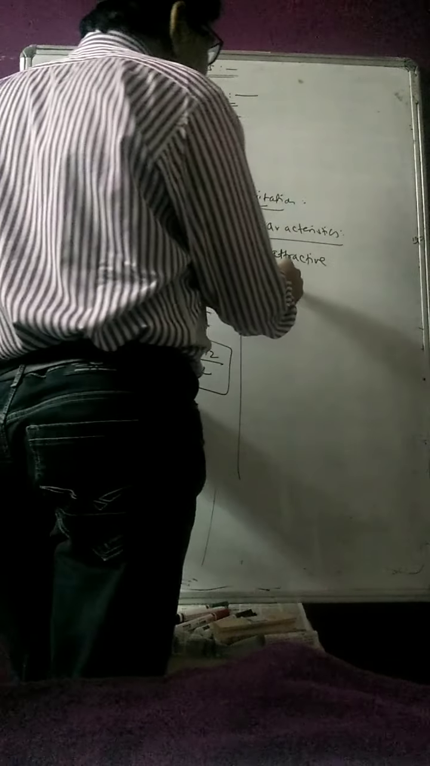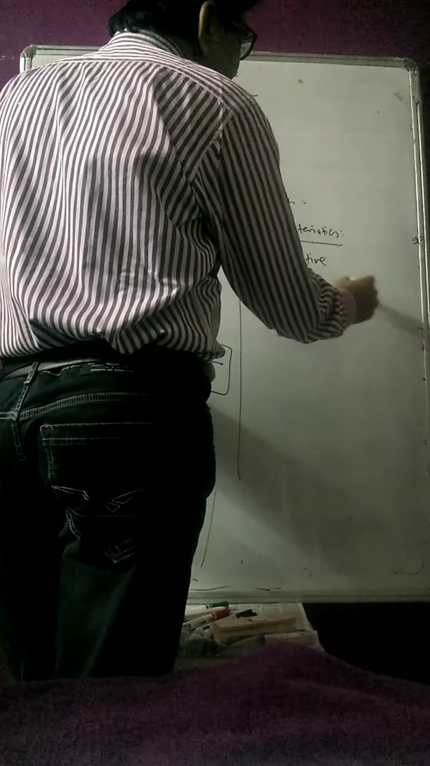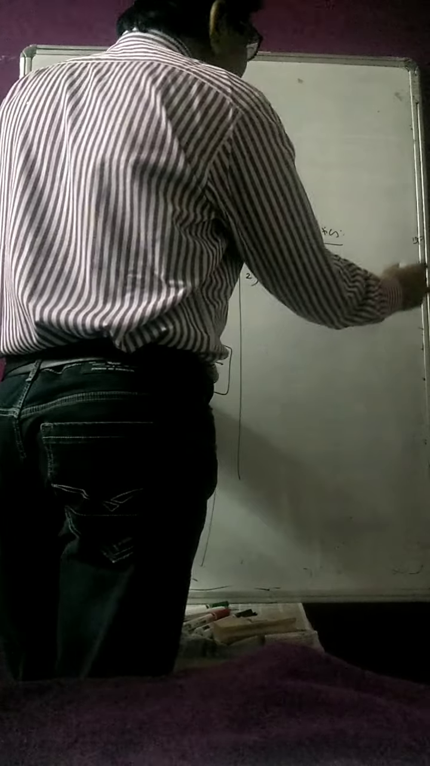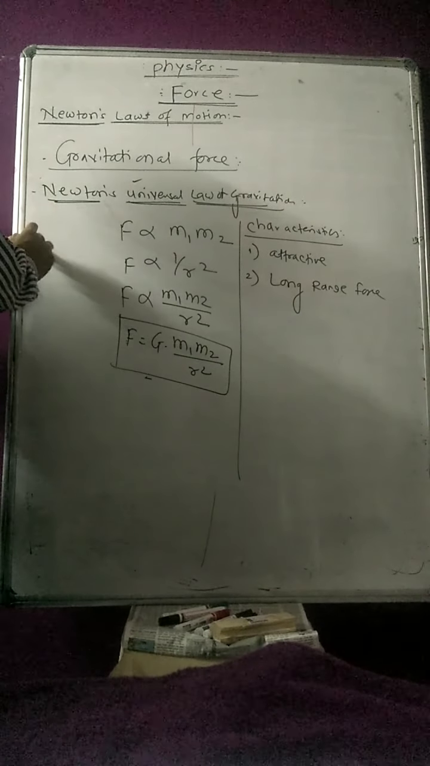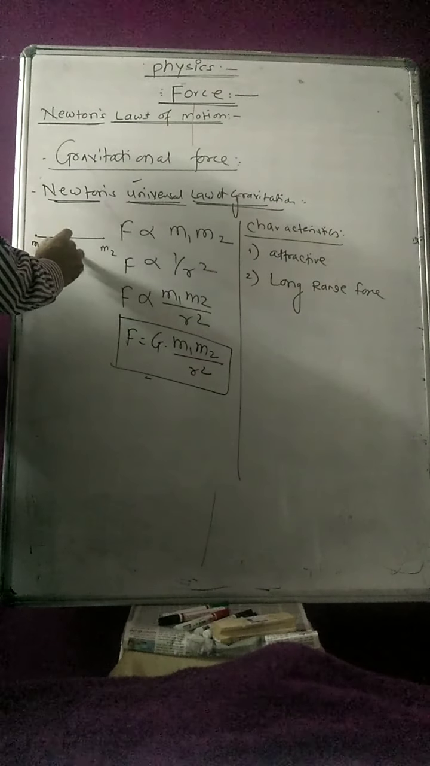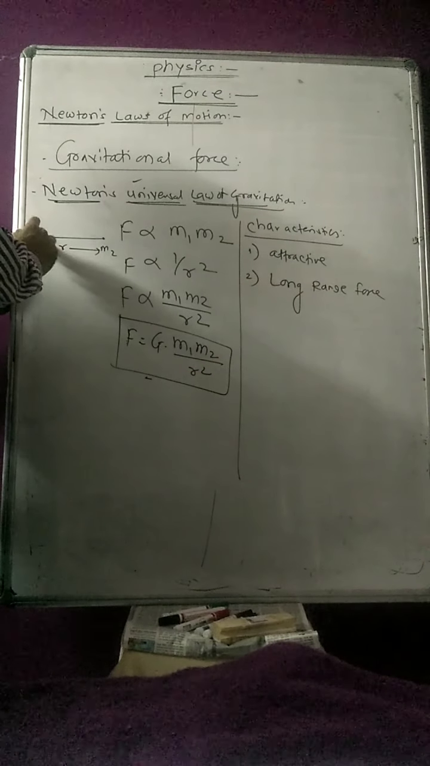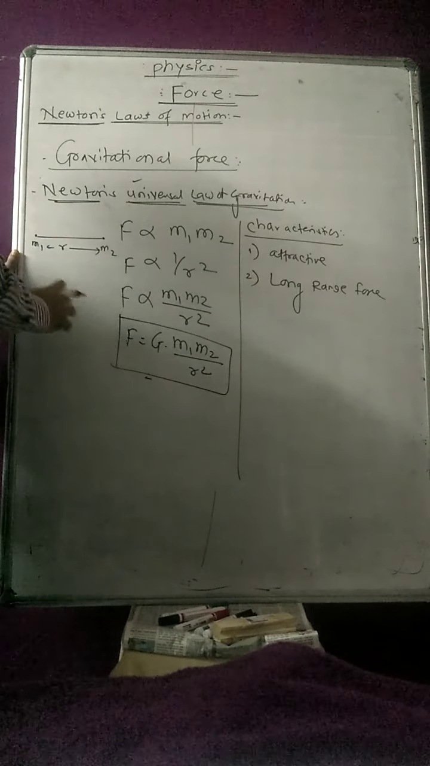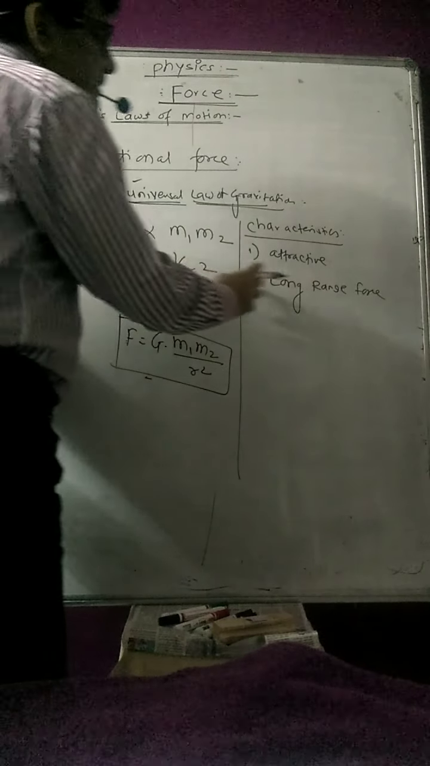This force is a long range force. Why is it called a long range force? If this is the first mass and this is the second mass, separated by some distance r, sir, how long can this force be exerted? The first mass is here, the second is here, and the force acts up to infinity, no doubt.